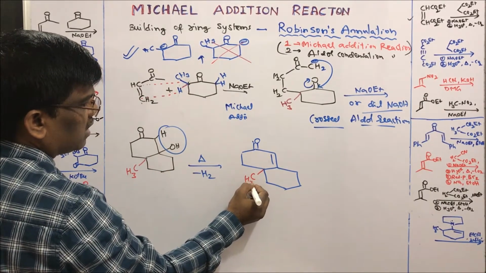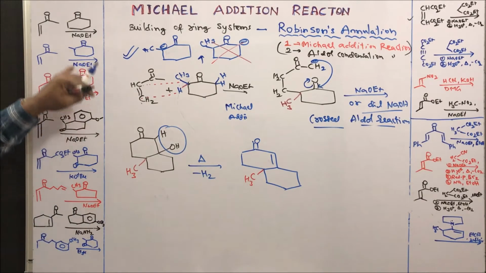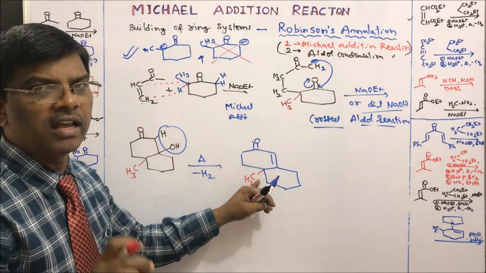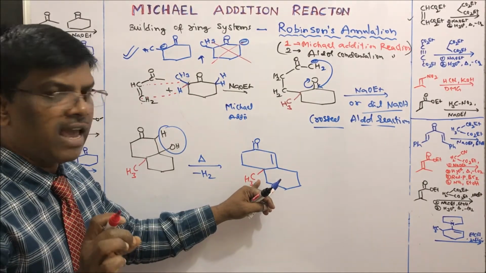methyl substituted compound. If I take this methyl compound, this highly substituted alkylated compound is going to be attacked.